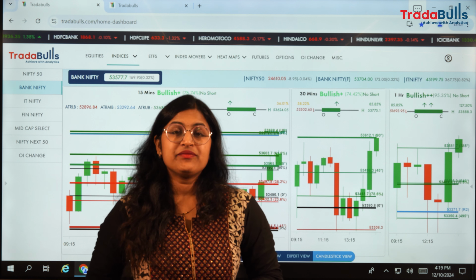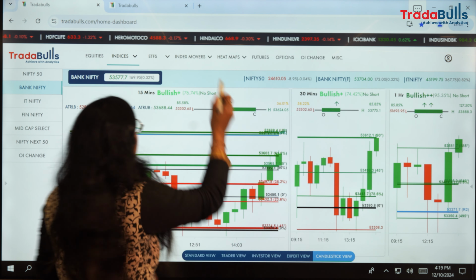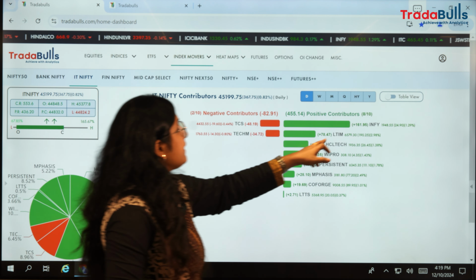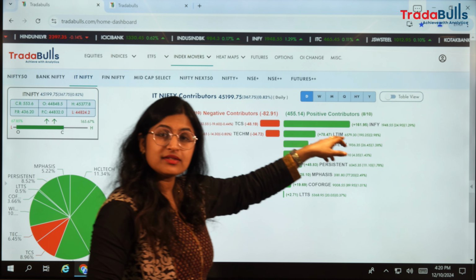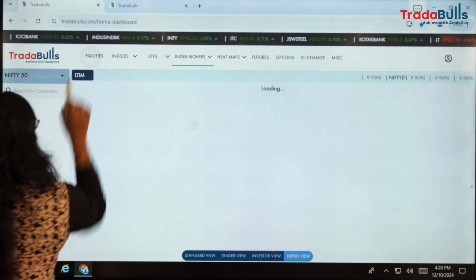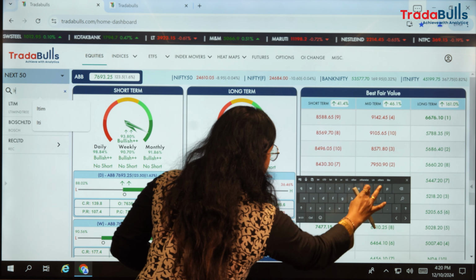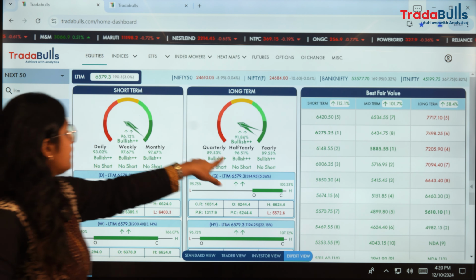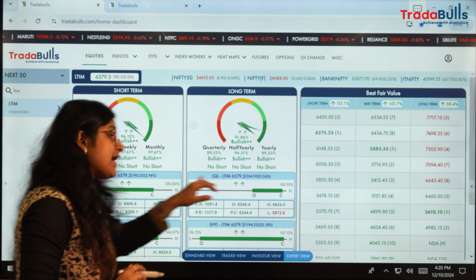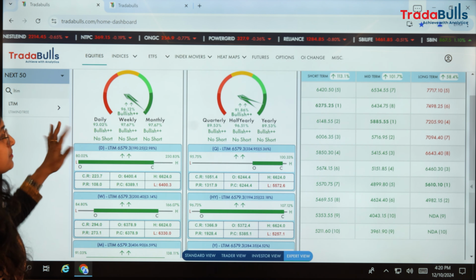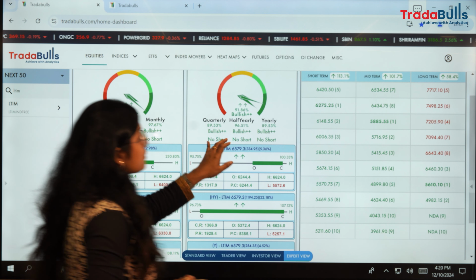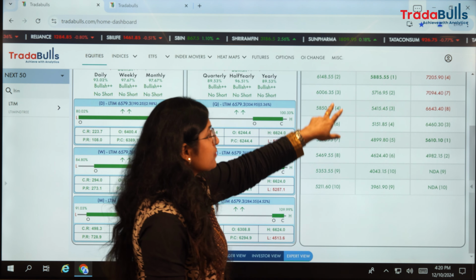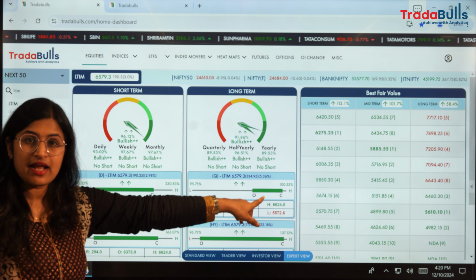Tip of the day: we can watch the LTIM stock. As we have also seen among our IT movers, LTIM has been very strong these days. Let's quickly see from equities, LTIM, LTI Mindtree. If we see, short term and long term both are giving a bullish plus signal, which means we can keep a watch on this stock. And we have also given the best price values, best fair values. These numbers can also be considered as good data points for our analysis.